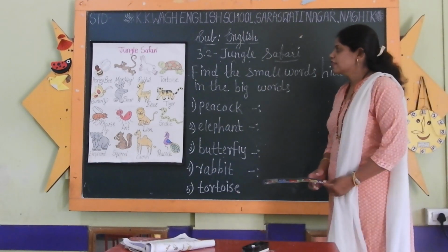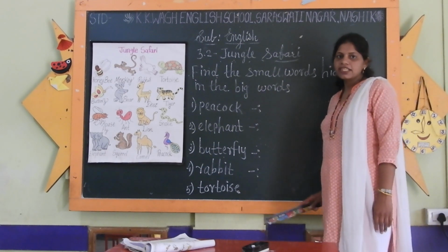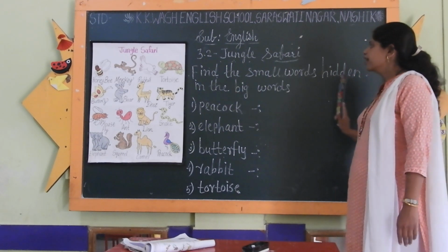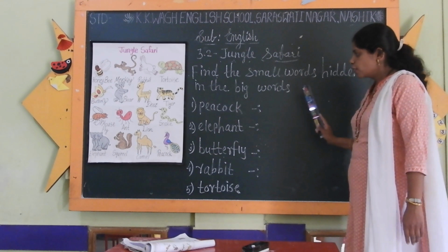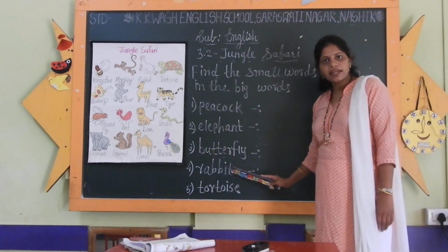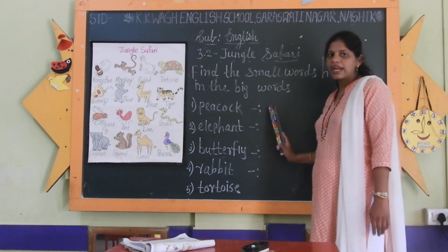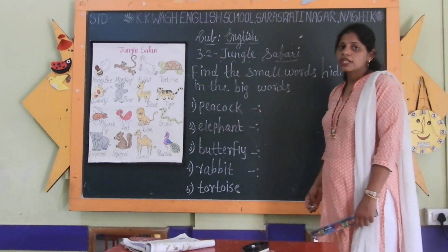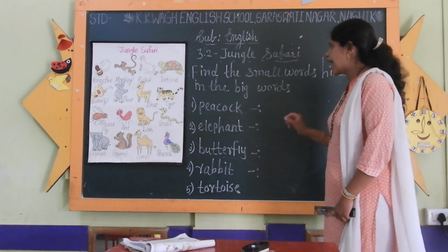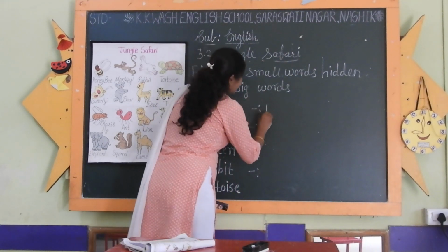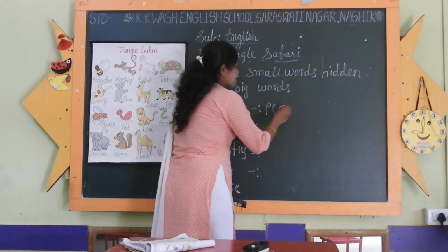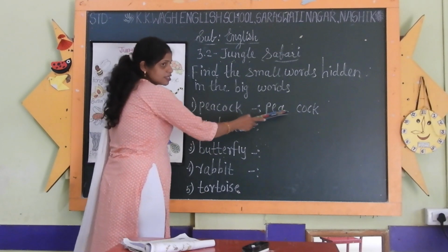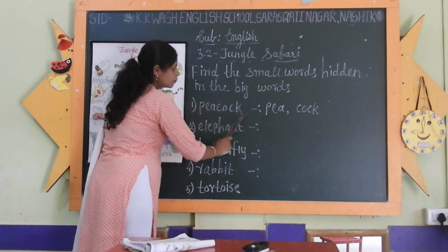Now students, we will solve the last exercise from this lesson. Here we have to find the small words hidden in the big words. You can see these big words are given here. From these big words we have to find out small words. So first word is peacock. Then which small words can we find? Yes, first one is pea, P-E-A, and last one is cock. So we get these two small words from this big word.